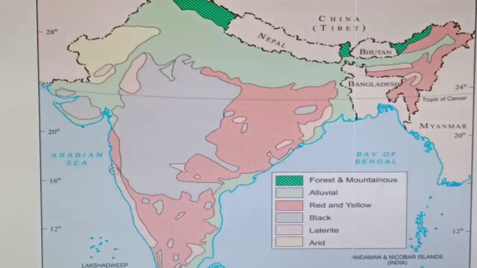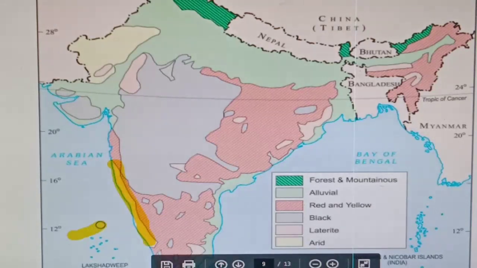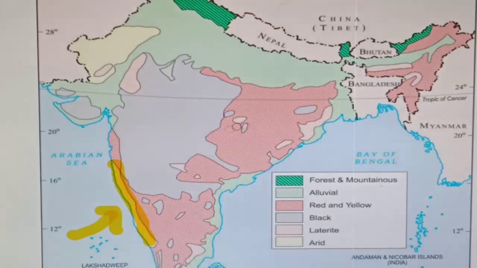That's why this soil is known as the laterite soil, because the monsoon enters from here and there is high rainfall. Due to that, this soil loses its fertility. And in Meghalaya, the same thing is there, right?